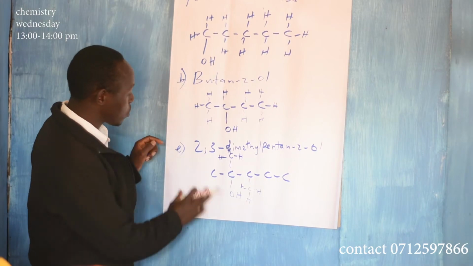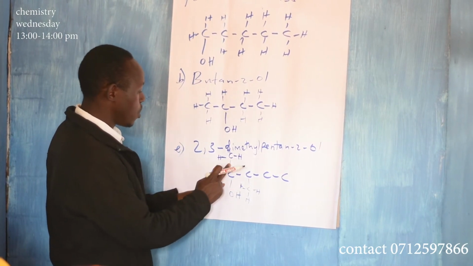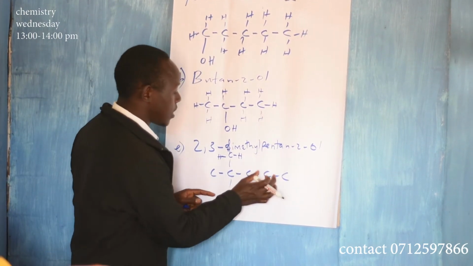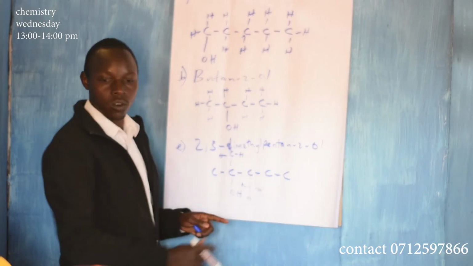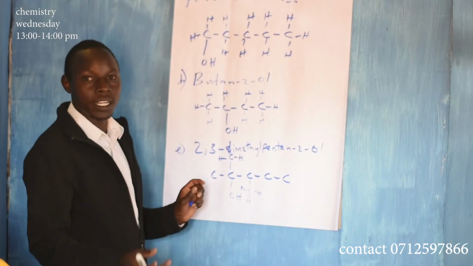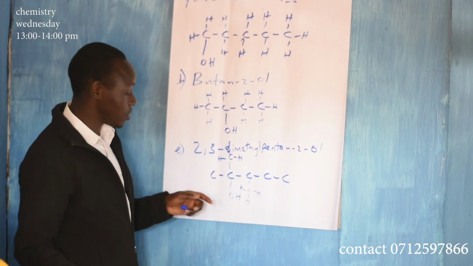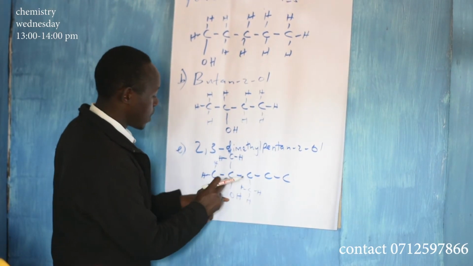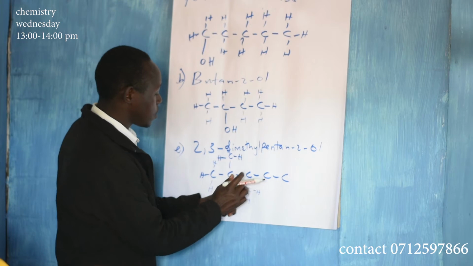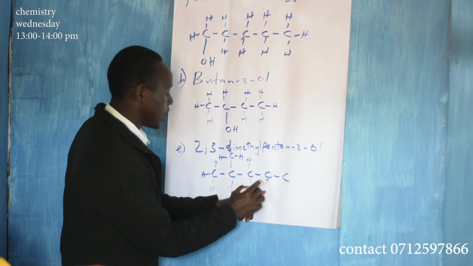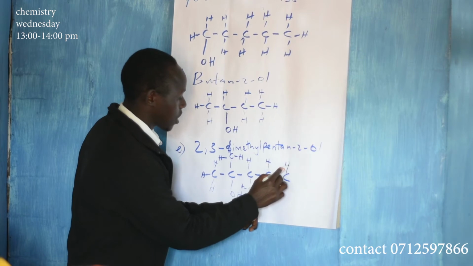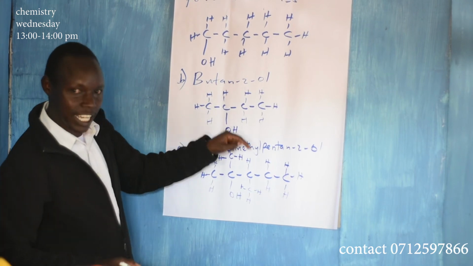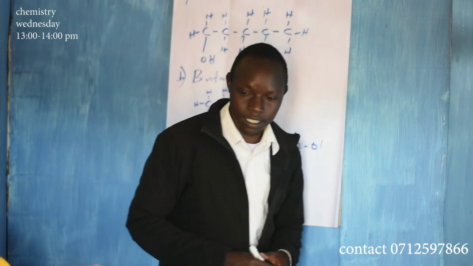Anything else? No. So we have drawn, at carbon number 2, a methyl. Carbon number 3, you have a methyl. Methyl is CH3. And then at carbon number 2 again, you have the OH. Having done that, you complete the tetravalency using hydrogen. So 1, 2, 3, 1, 2, 3, 4. This carbon is full already. This one is 1, 2, 3, remaining with 1. This one, that, and that. So this is called 2,3-dimethylpentan-2-ol. So that is it.